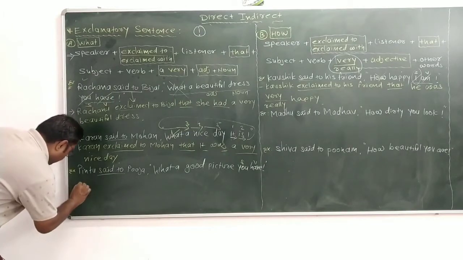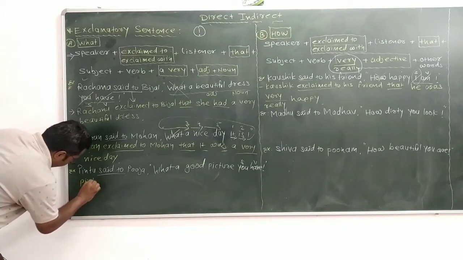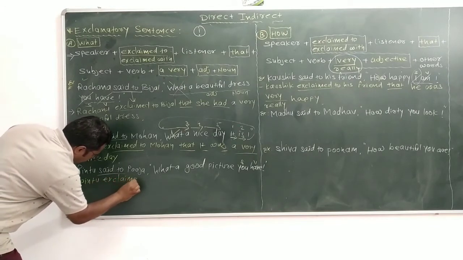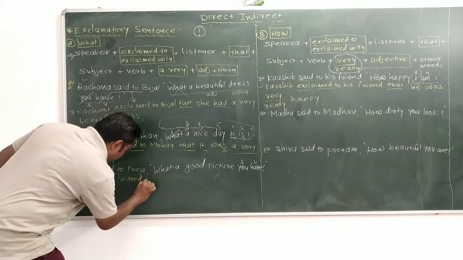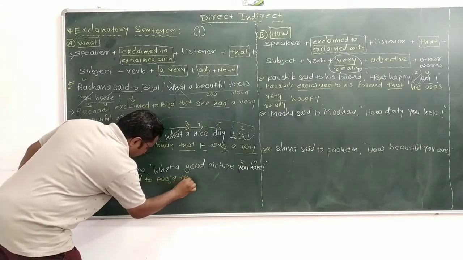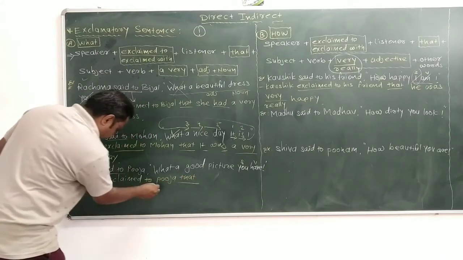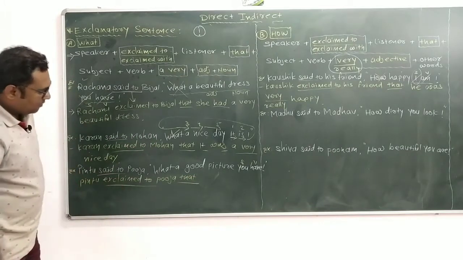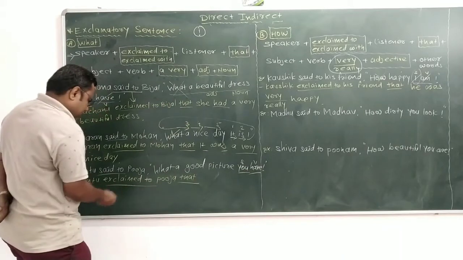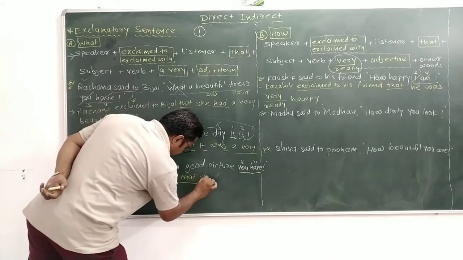So Pintu exclaimed to Pooja that you have. You means Pooja. Pooja means she.